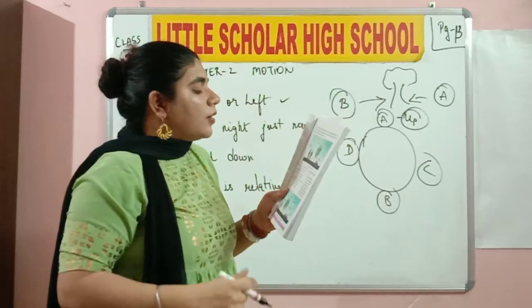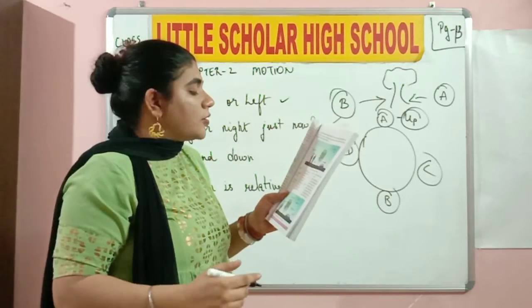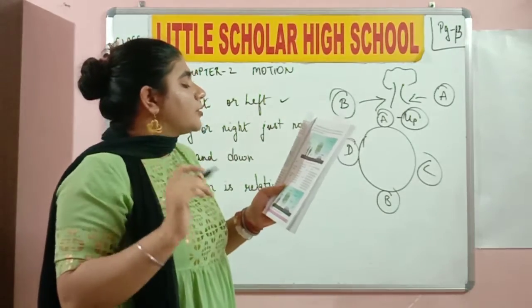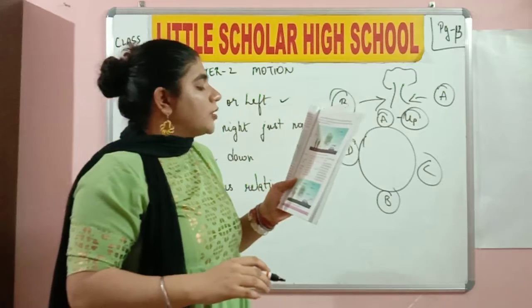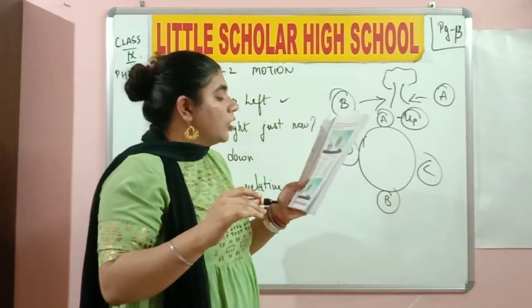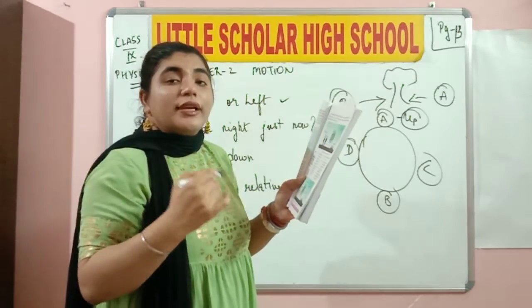Shrinu says, what is the state of the motion of the tree? What do you think? It is at rest, of course. Somesh is quite intelligent enough. He is telling it is at rest. That's good. We agree with his answer. Shrinu, what is the state of the motion of the car? The car is moving in a certain direction. Yes or no? So let's see what Somesh answers. Somesh is telling it is moving due east.